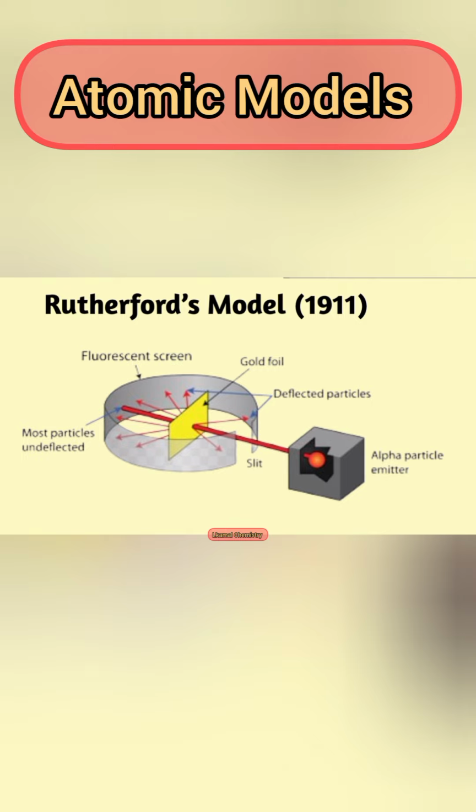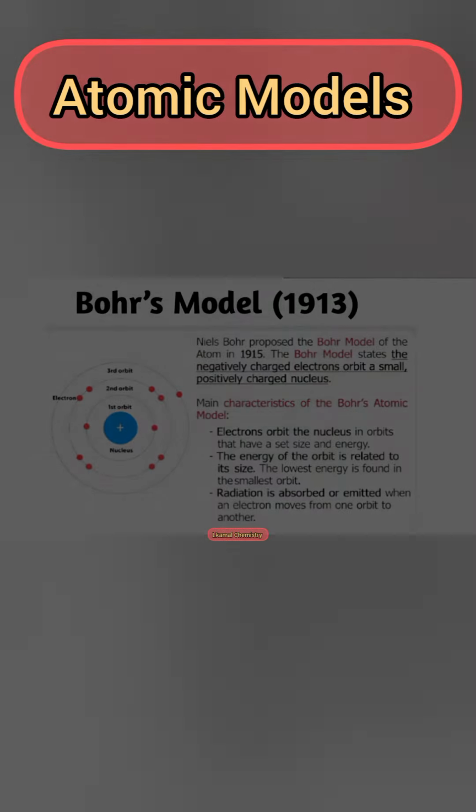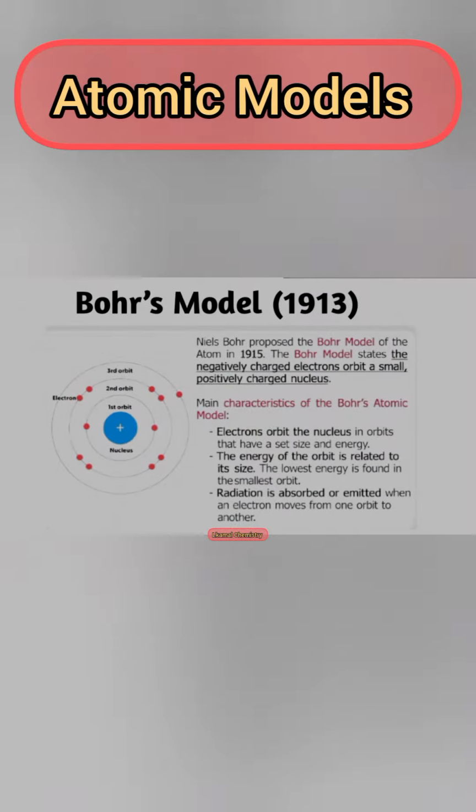And then Bohr's model in 1913. Niels Bohr refined Rutherford's model and proposed that electrons orbit the nucleus in fixed energy levels, or shells. Electrons absorb or emit energy when they jump between levels. Limitation is that it couldn't explain atoms with more than one electron well.